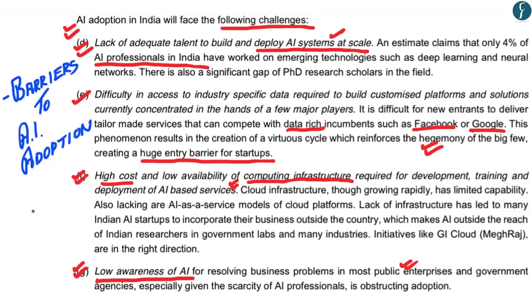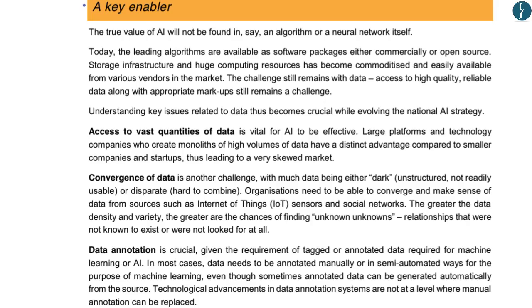Now, let us understand the various recommendations given in this report on how we can improve the adoption of artificial intelligence in India. Now, the NITI Aayog report has highlighted various key enablers that would allow outreach for artificial intelligence in India. The first key enabler highlighted by the report is access to vast quantities of data. According to the report, the access to vast quantities of data is vital for artificial intelligence to be effective.